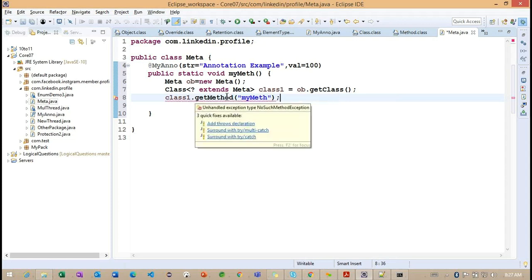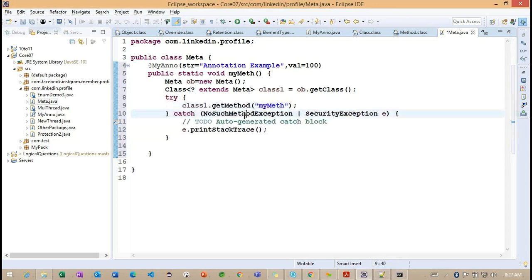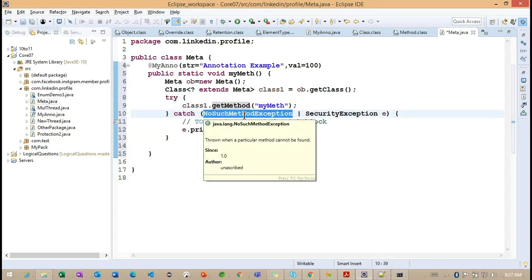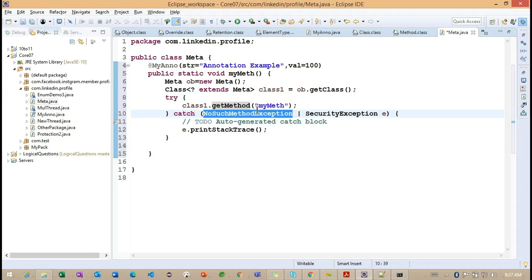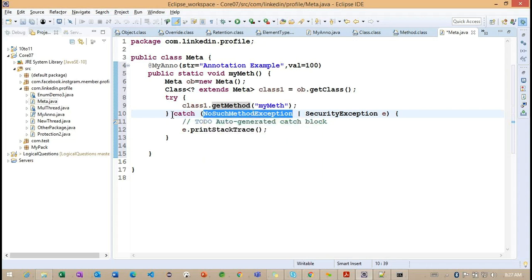Now what happens internally? Basically it is giving an error here, so try with multi-catch we can handle here. We are going to get some security exceptions as well as no such method exception. If the method is not available, we may get a no such method exception here. This multi-catch section we already identified in the previous sections, so I don't want to explain one more time here.